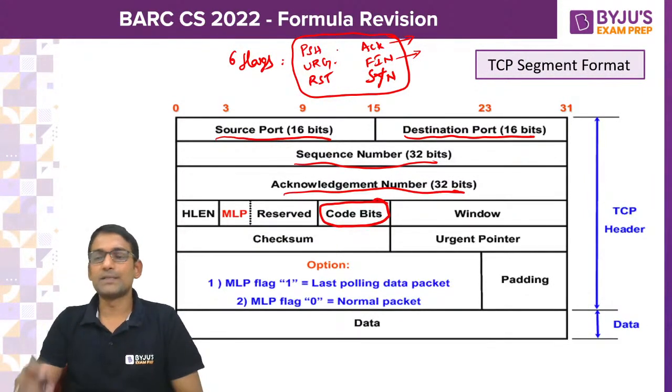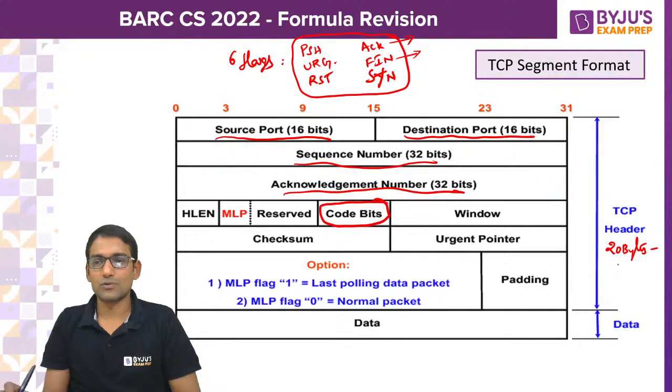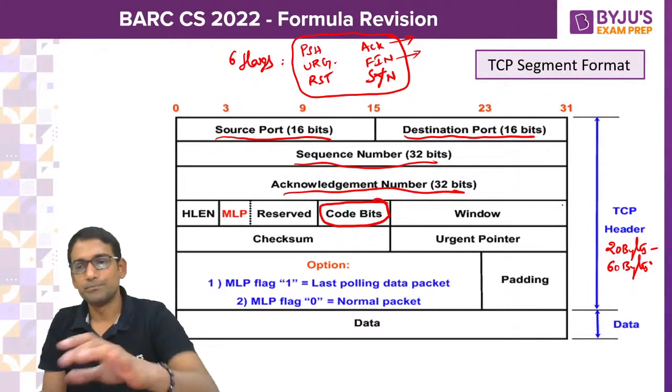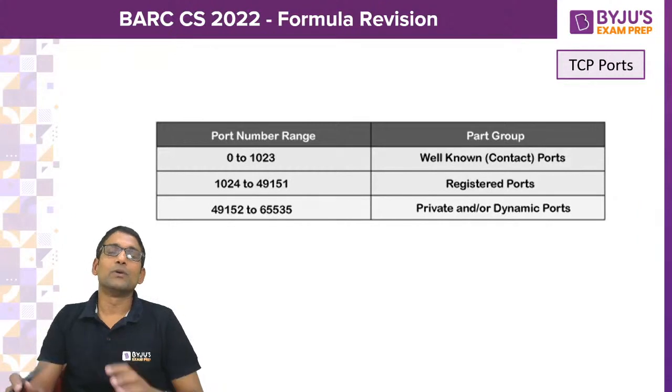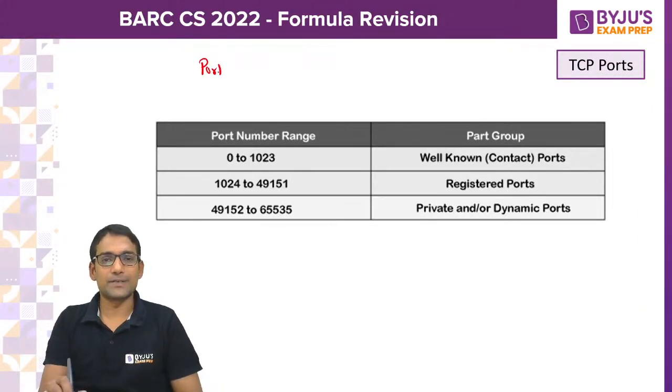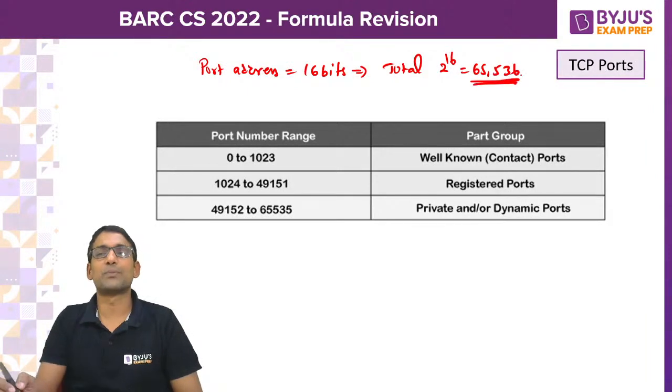Okay. Even this TCP header, if you just identify, its header length is also 20 bytes to 60 bytes. Now we know the port address length is 16 bits. So with 16 bits, total 2 raised to 16 numbers, that is 65,536 port numbers are possible.